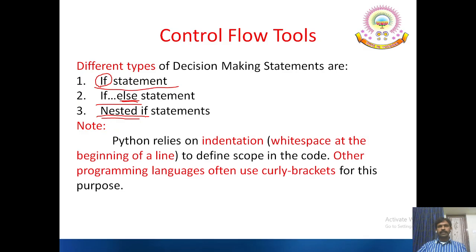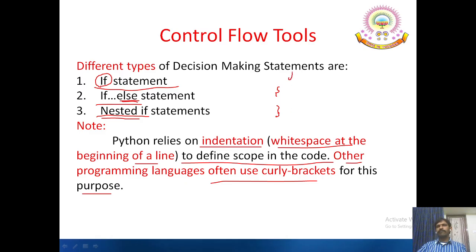Note, Python relies on indentation, that is white space at the beginning of a line, to define scope in the code. Other programming languages often use curly braces for this purpose. That means in our C programming, if followed by the condition, after that more than one statement if need to be executed, we place them under a brace pair. Whereas in Python, only indentation is required.